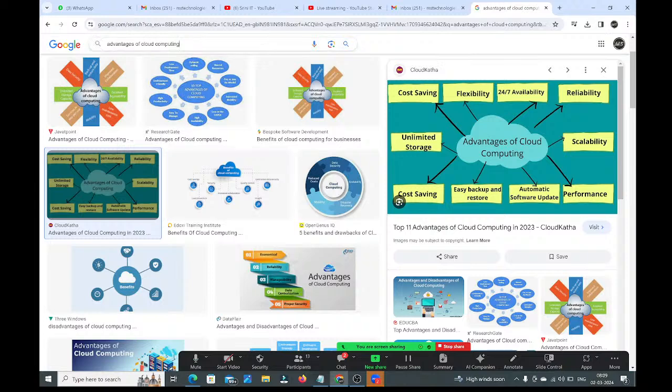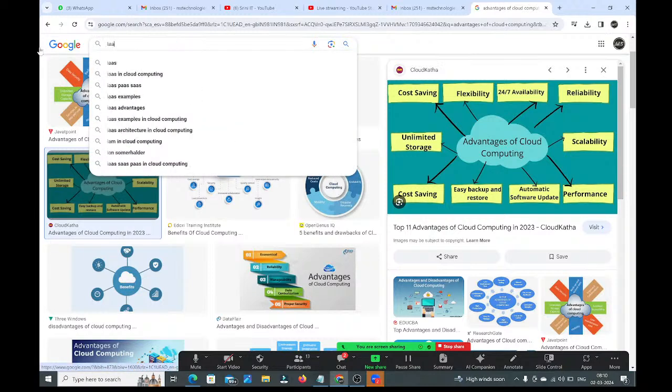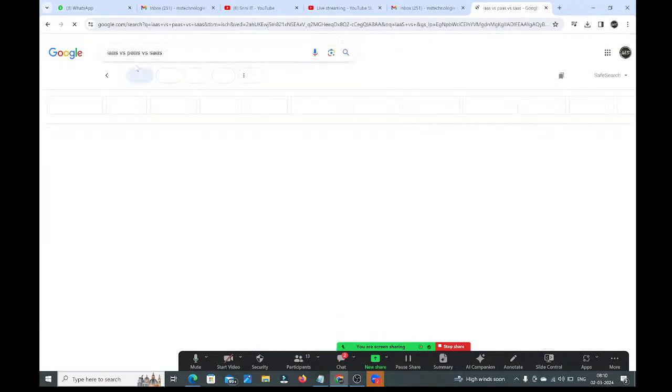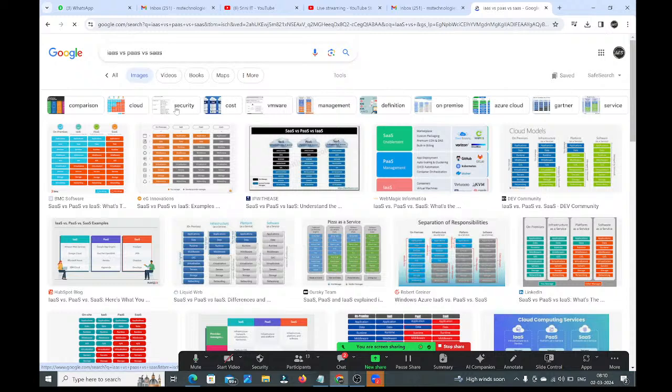Here, IaaS versus PaaS versus SaaS. Here you will understand what they are providing and what you need to take care of. Here you will get a clear picture, guys.